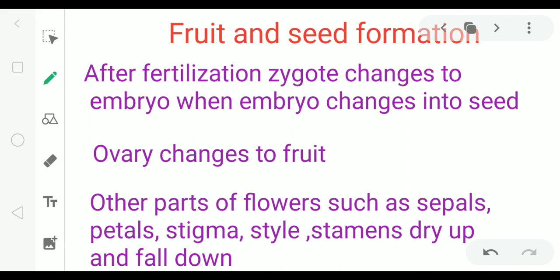After fertilization, zygote changes to embryo and embryo changes into seed. Ovary changes to fruit. Other parts of the flower like sepals, petals, stigma, style, stamens dry up and fall down.